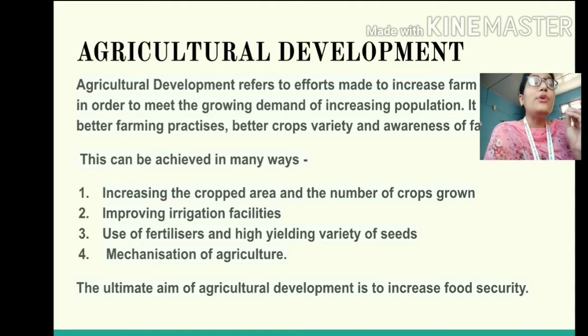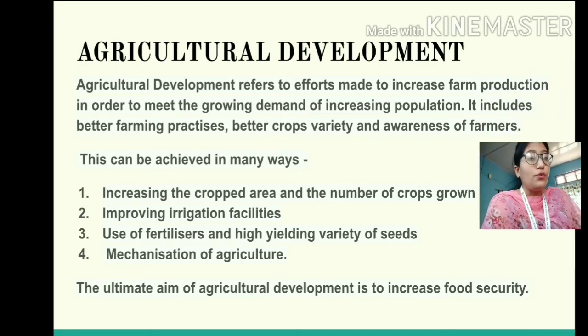That means ensuring that no one sleeps on an empty stomach, and everyone gets at least two meals a day. The main focus of developing agriculture is to increase food security, so that everyone has access to at least the minimum food.